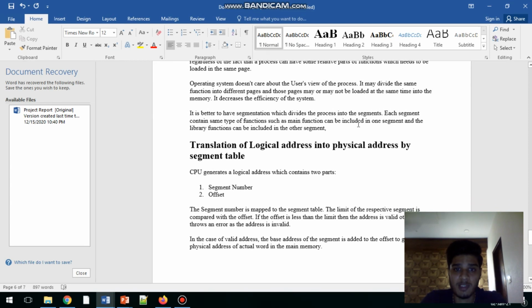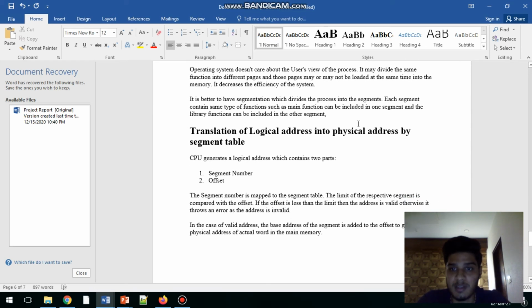It is better to have segmentation which divides the process into segments. Each segment contains the same type of function, such as the main function can be included in one segment and the library function can be included in another segment.